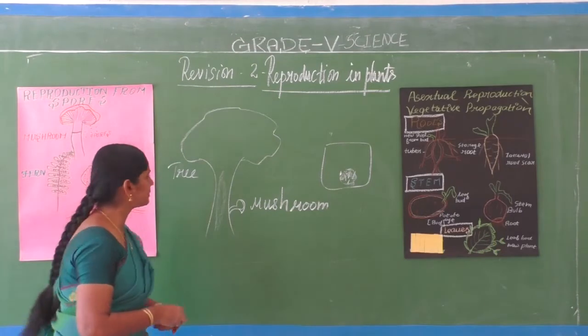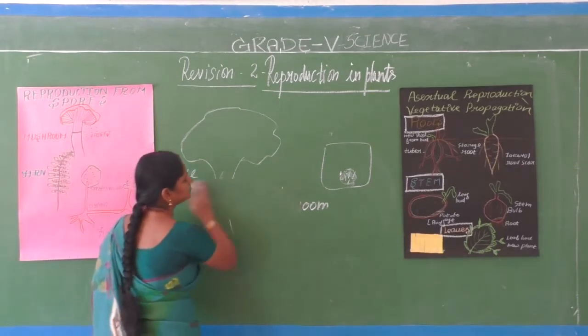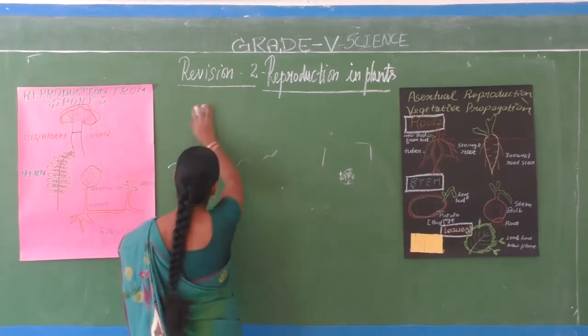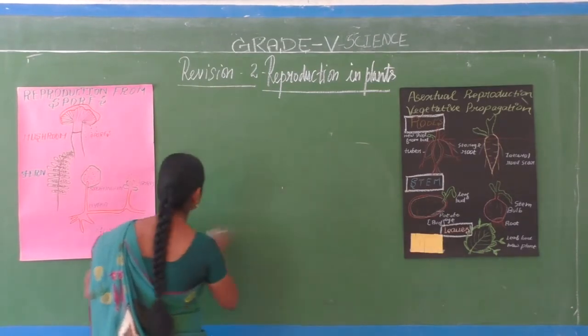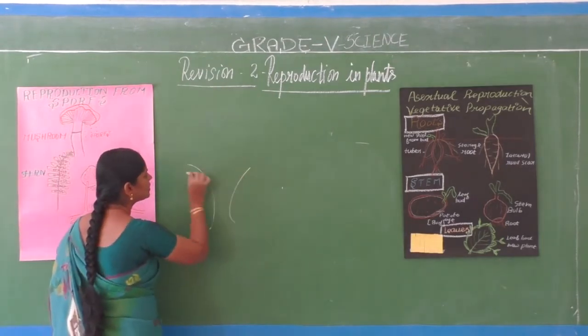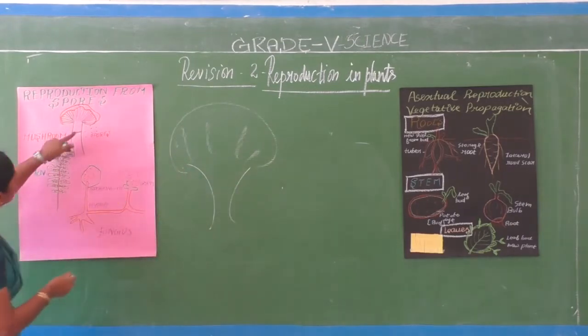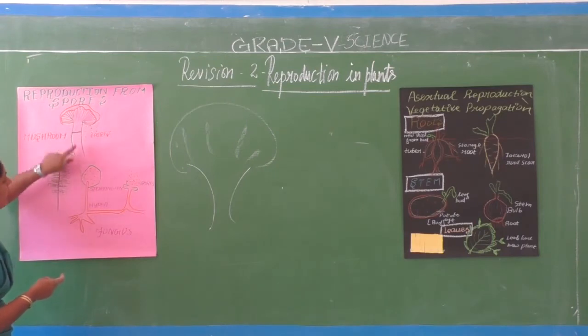For example, look at the picture drawn in the chart. This is a mushroom. This mushroom produces sporangiums.